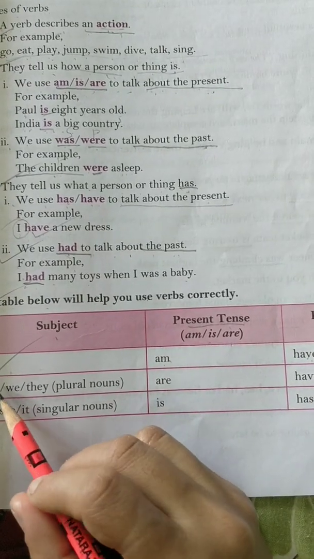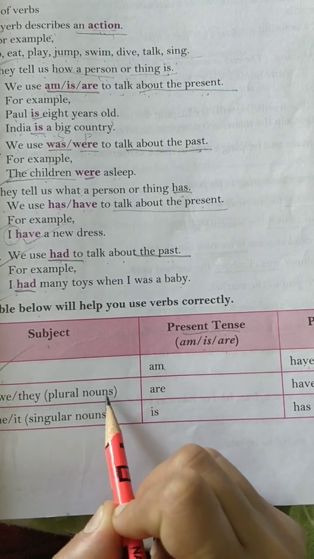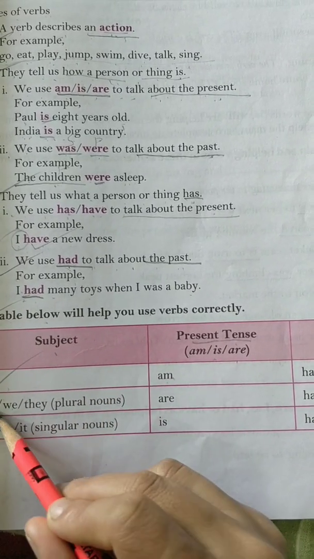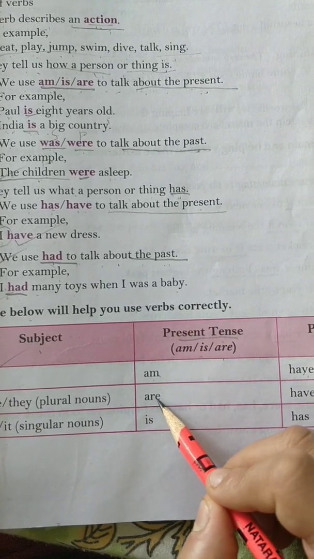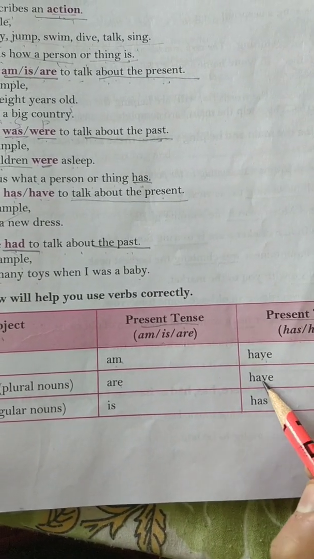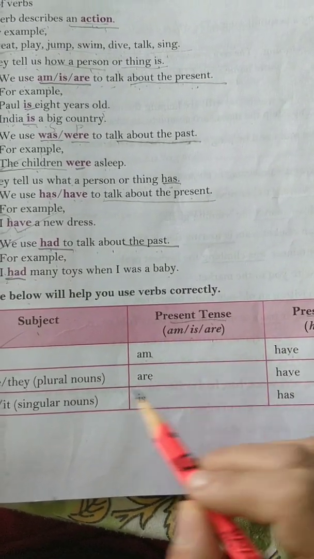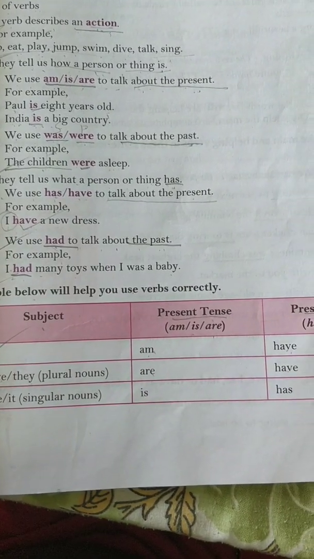Coming to the next, you see with you, we, they. These all are plural nouns. These are the subjects here. So with plural, as I told you, we will always use are. And coming to has and have, we will use have. We have, they have, you have, like that.